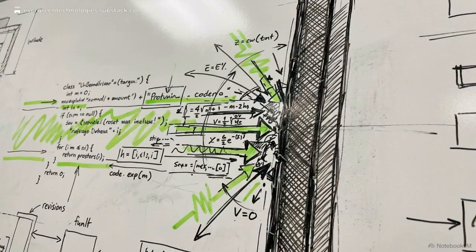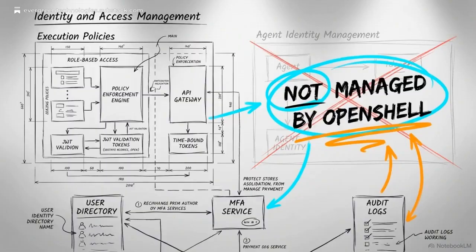The engineering philosophy is absolute. The system explicitly assumes the language model will eventually be fooled. It ensures the resulting commands hit an unarguable out-of-process wall.